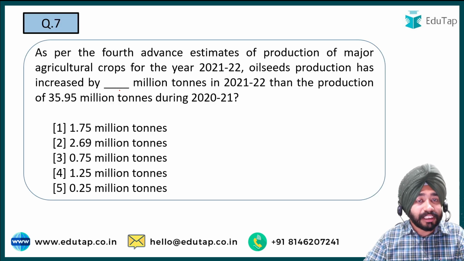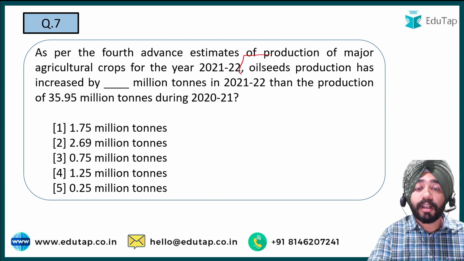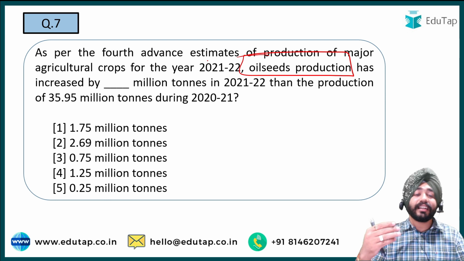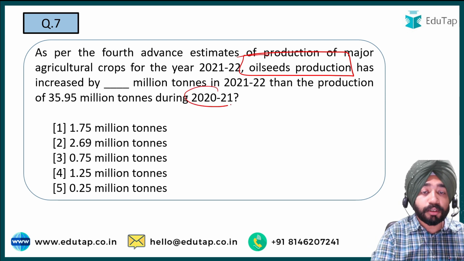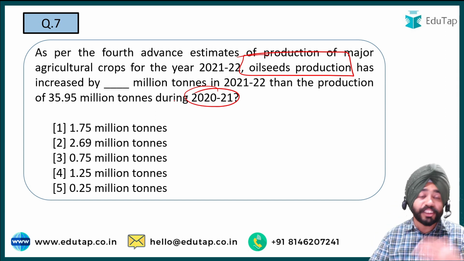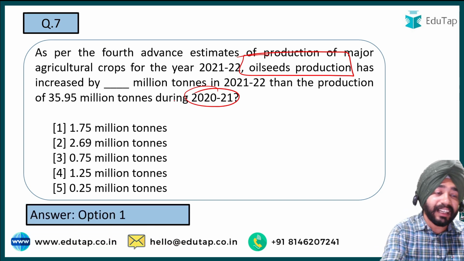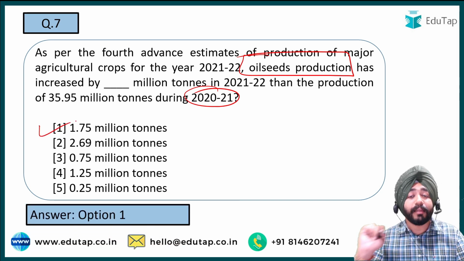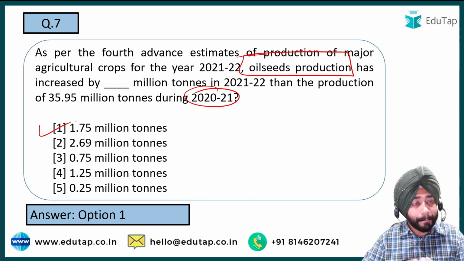Then guys, the next question is, as per this estimate, what is the oilseed production has increased by how much million ton in this year? This is the important thing. From 2020 to 21, what is the increase in oilseed production? The data that was shared by the minister. So here guys, it has seen an increase of 1.75 million ton from the previous year, 2020-2021.